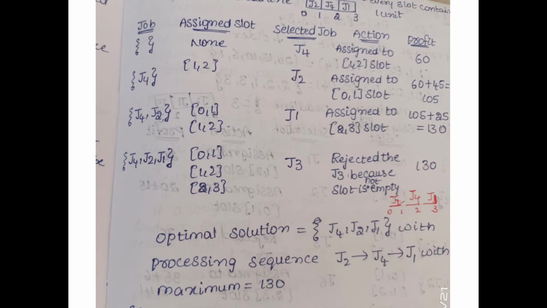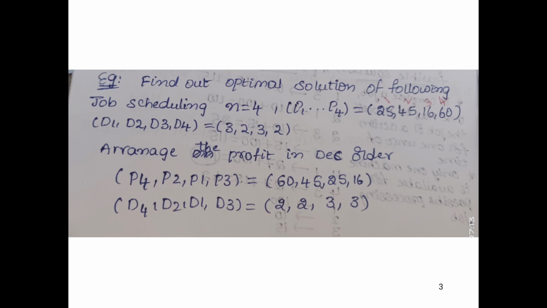Here we take a table format: job, slot assigned, selecting job, action, and profit. Initially the job set is empty and there is no slot, so it is none. First we take job 4 because it has the maximum profit.